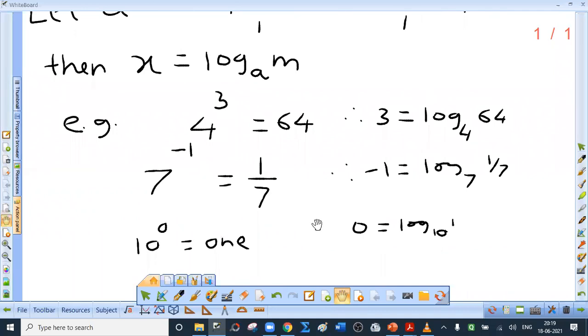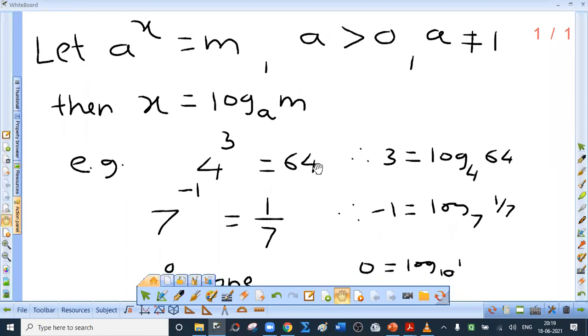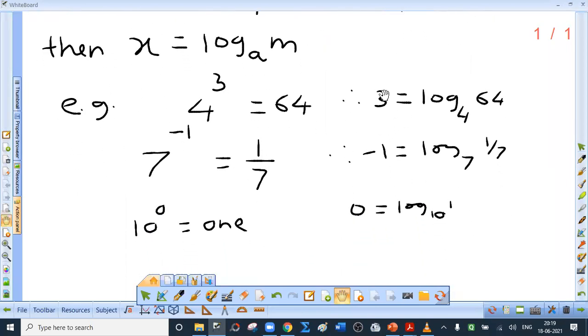My statement is log value can be any real number, and this is quite logical. Why? Because index is nothing but the log value. So can index be negative? Yes. Can index be 0? Yes. Can index be positive? Yes. And that is why we say that log value can be any real number.